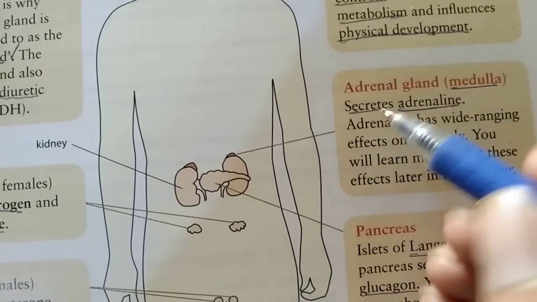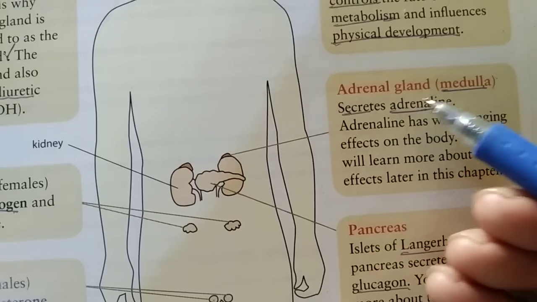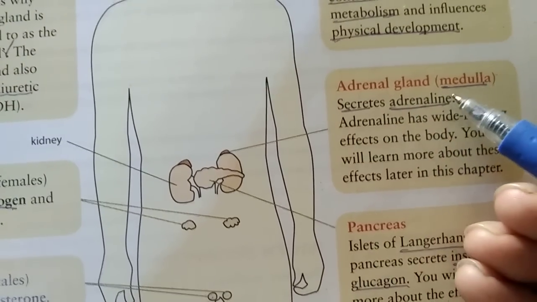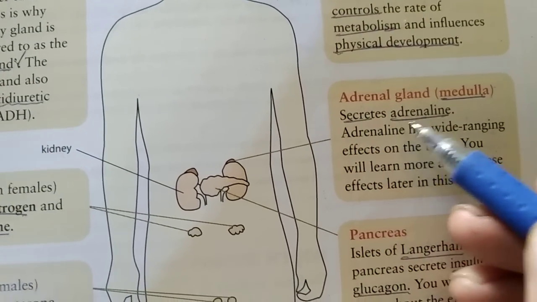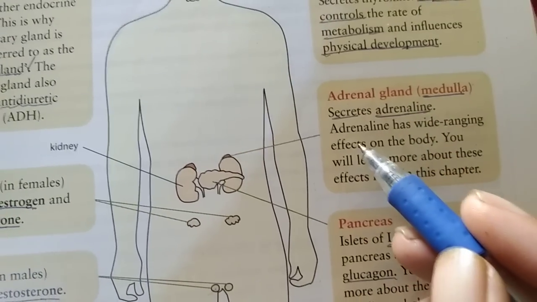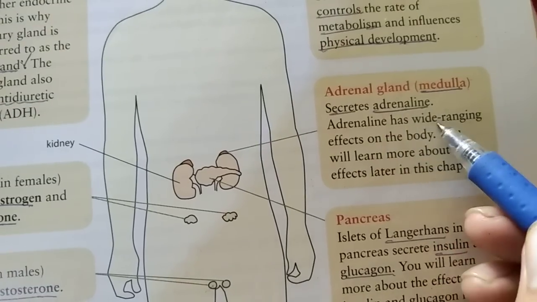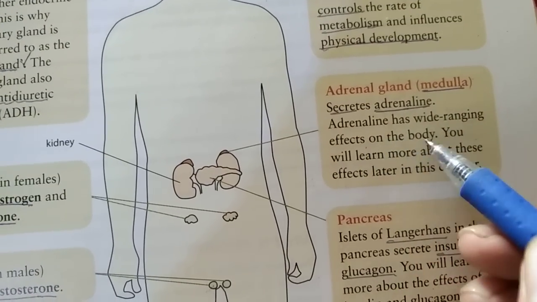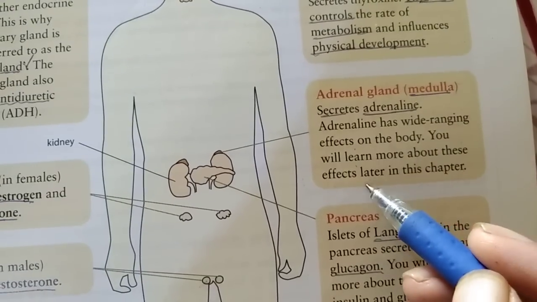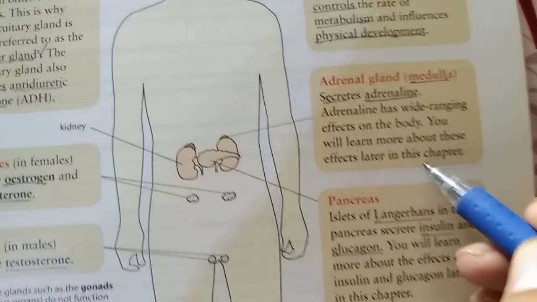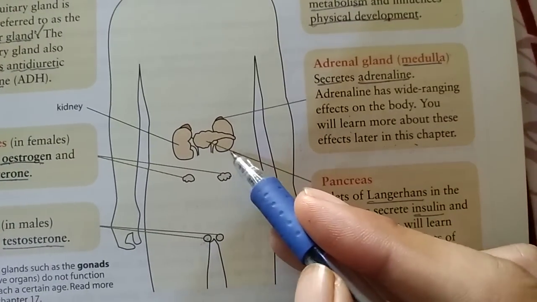And now we discuss the adrenal glands, which are also called the medulla. They secrete adrenaline. Adrenaline has wide-ranging effects on the body. You will learn more about these effects later in this chapter. Pancreas.